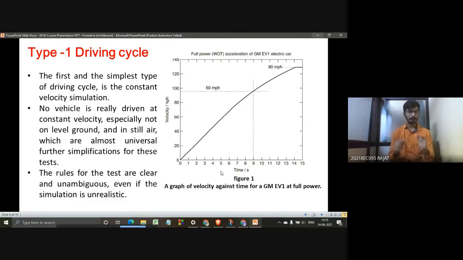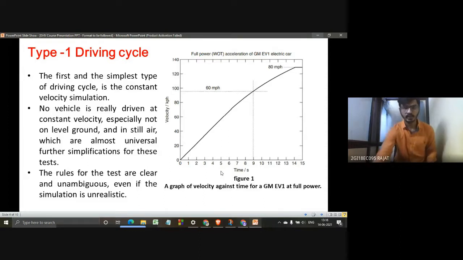Type 1 is the ideal condition, where you can remove all the obstacles and conduct such a test. You can see the same thing in our graph. Nowhere does the speed drop; the speed is constantly rising, which means you have no reason to slow down the car. Such a simulation is conducted, and the performance of the vehicle is measured. It is also used to compare the performance between two electric vehicles or other vehicles. So this was all about type 1.